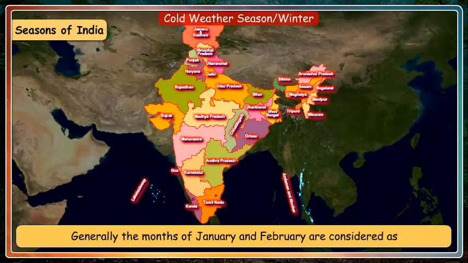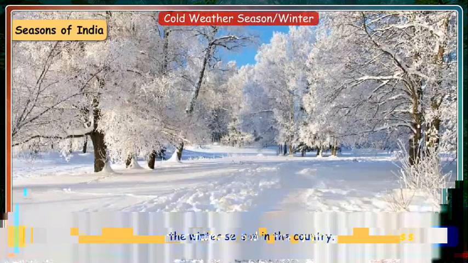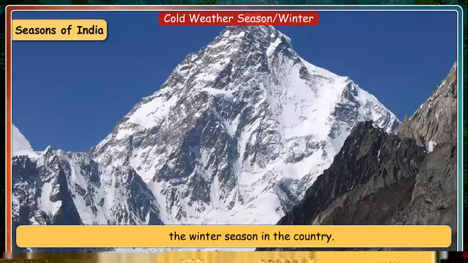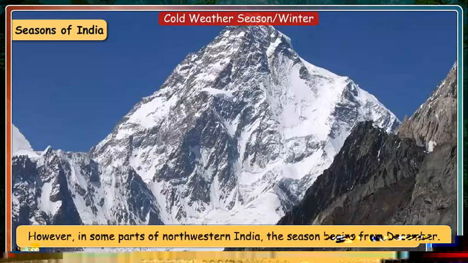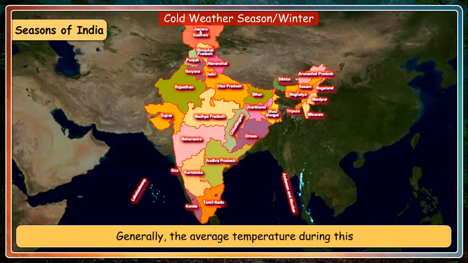Seasons of India. India generally witnesses 4 types of seasons. During these seasons, strong variations in the temperature take place in the country. The different types of seasons experienced in India are as follows. Cold weather season or winter. Generally, the months of January and February are considered as the winter season in the country. However, in some parts of northwestern India, the season begins from December.